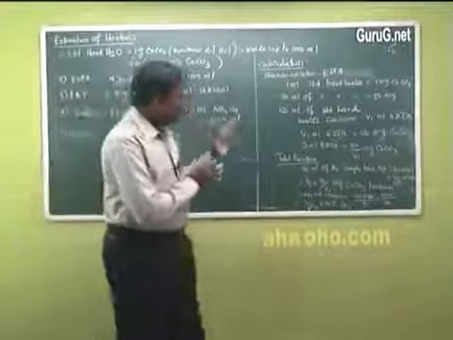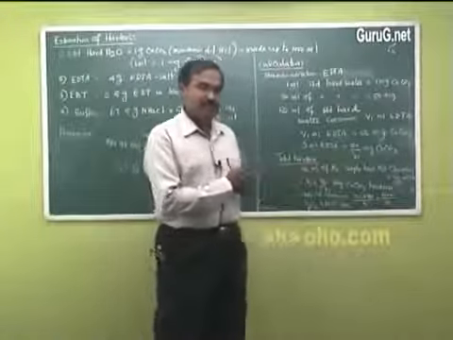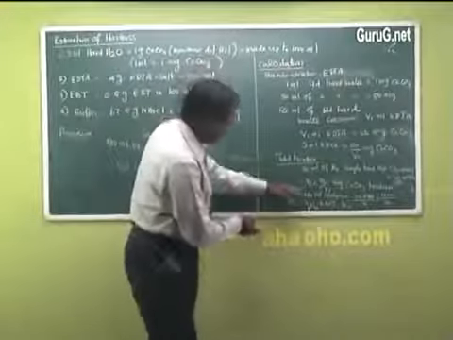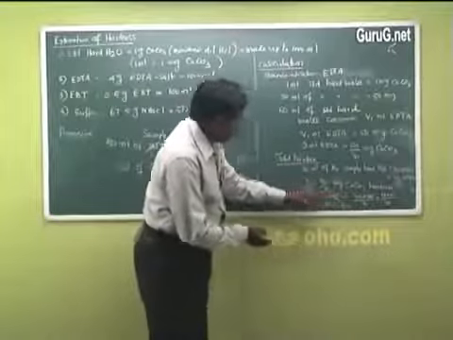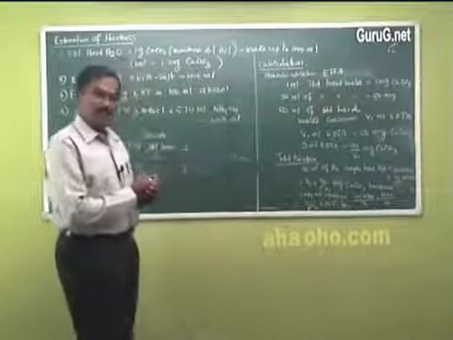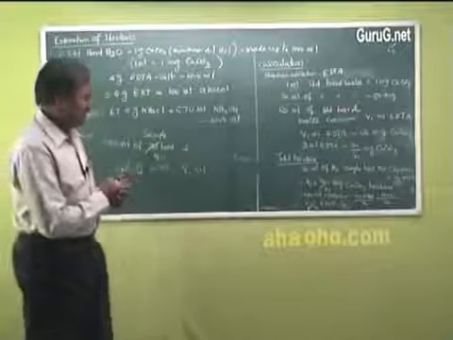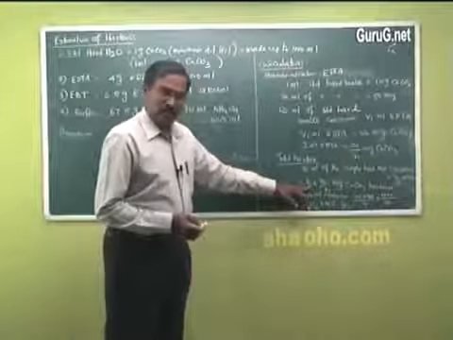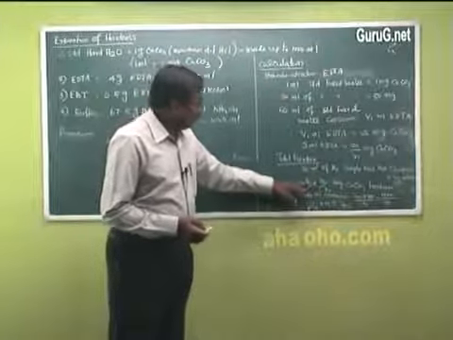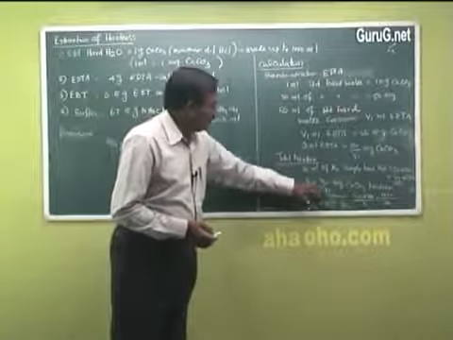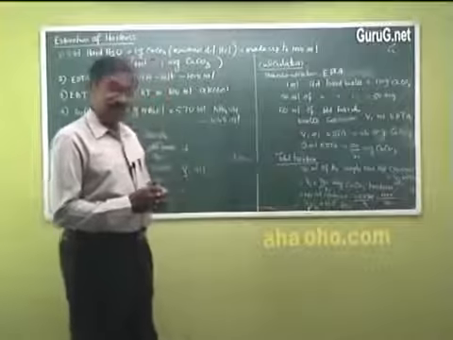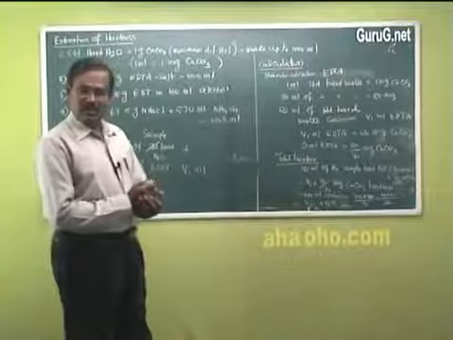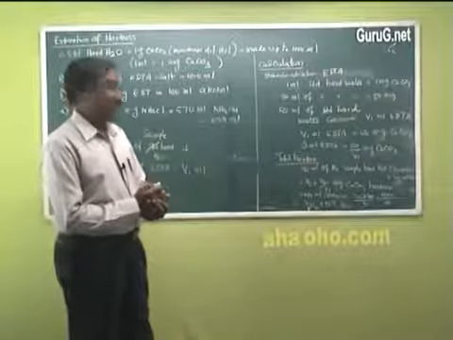So we have taken 50 ml of hard water. It consumes V2 ml of EDTA, and V2 ml of EDTA is equivalent to so many milligrams of calcium carbonate, that is, 50 ml of sample hard water contains 50 into V2 by V1 milligram of calcium carbonate. But we want to express the value in terms of ppm or milligram per liter.